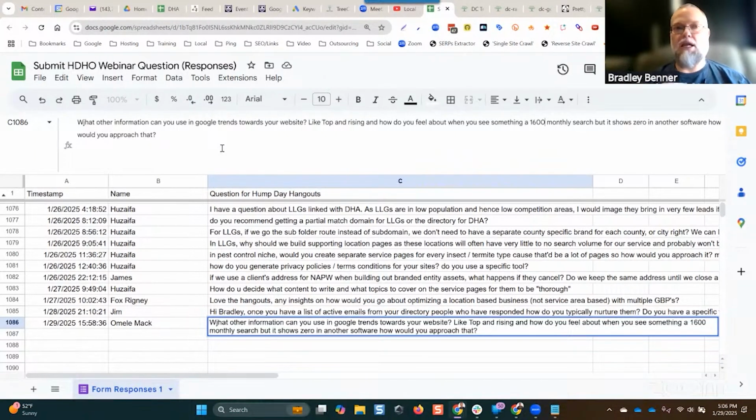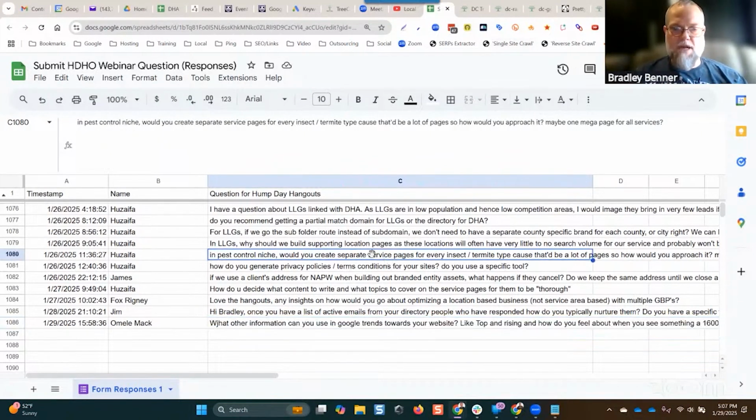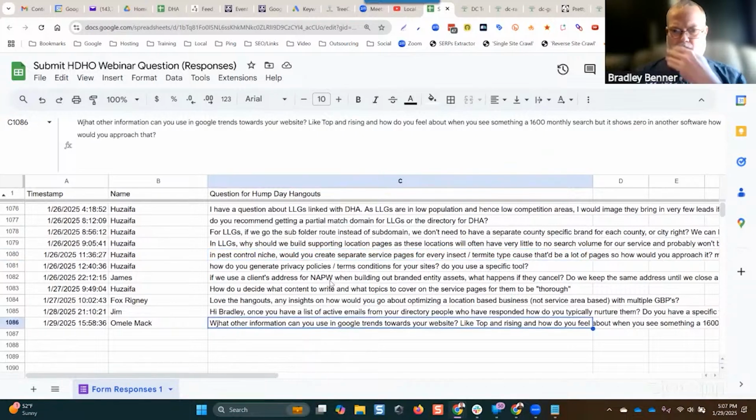And so I like to target high interest search areas, even though they might have very low search volume, because that means it's likely that we're going to generate leads from an area that is very easy to rank in because there's very little competition, because most SEOs are focusing on search volume instead of search interest, if that makes sense. Okay. What else can you use in Google Trends towards your websites?